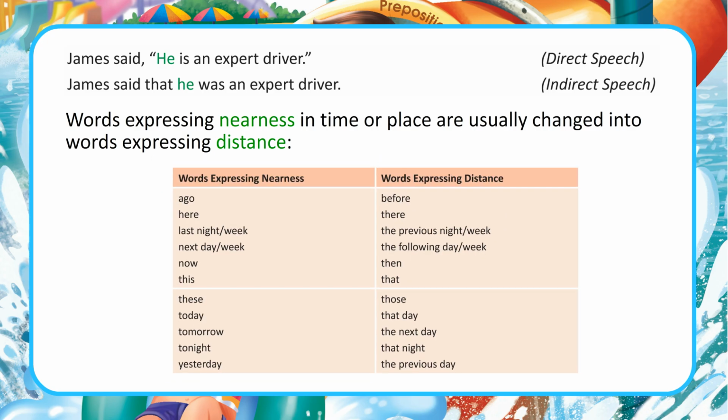Words expressing nearness, words expressing distance: ago, before; here, there; last night/week, the previous night/week; next day/week, the following day/week; now, then; this, that; these, those; today, that day; tomorrow, the next day; tonight, that night; yesterday, the previous day.